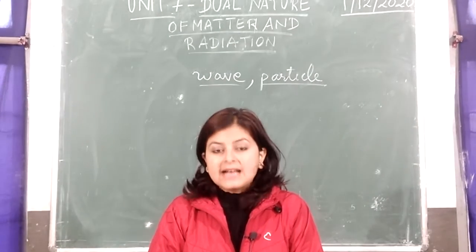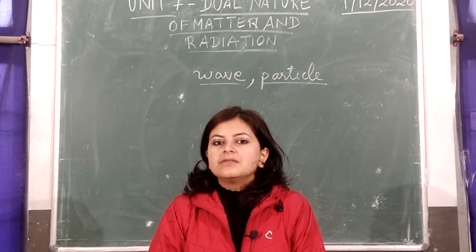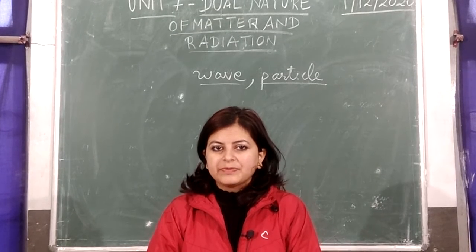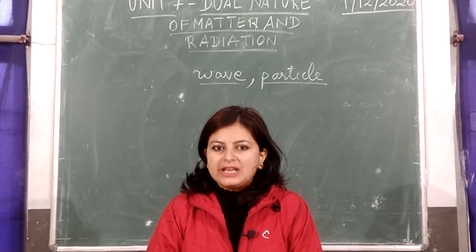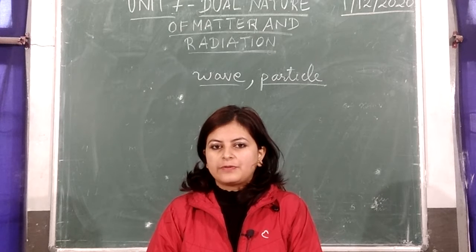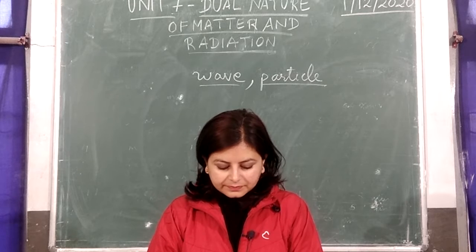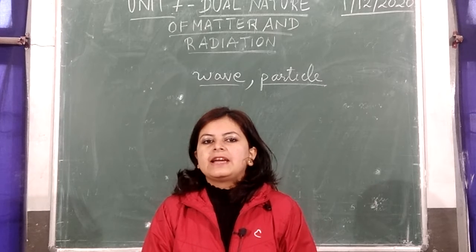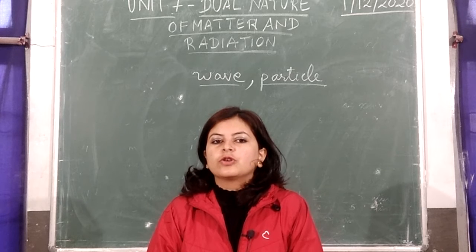In the last section we had studied about light exhibiting its wave nature by the phenomena of interference, diffraction, polarization, etc. So it proves that the nature of light is wave. At the same time, there are certain other phenomena like photoelectric effect and Compton effect. These phenomena prove that light sometimes behaves like particles. The particle nature of light has been given a term, photon. So in this class we are going to study about photon.